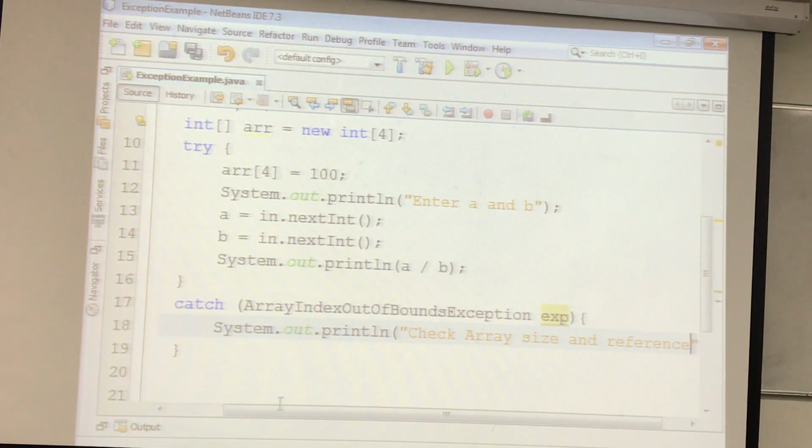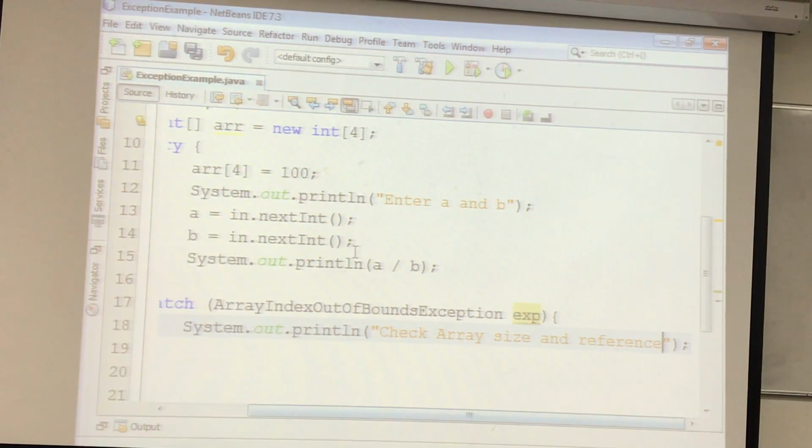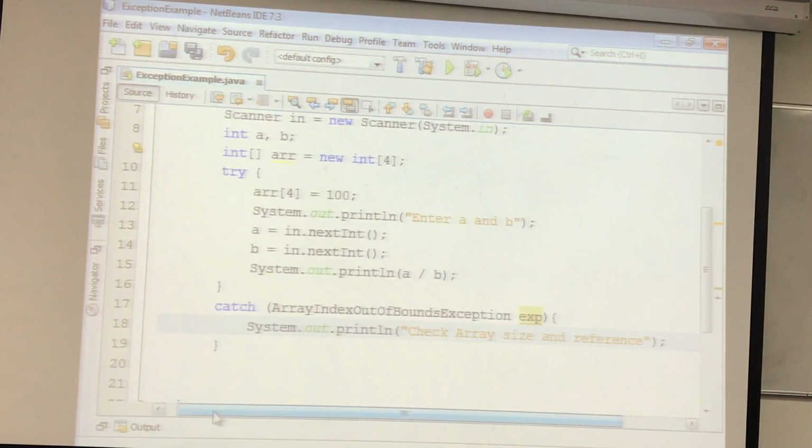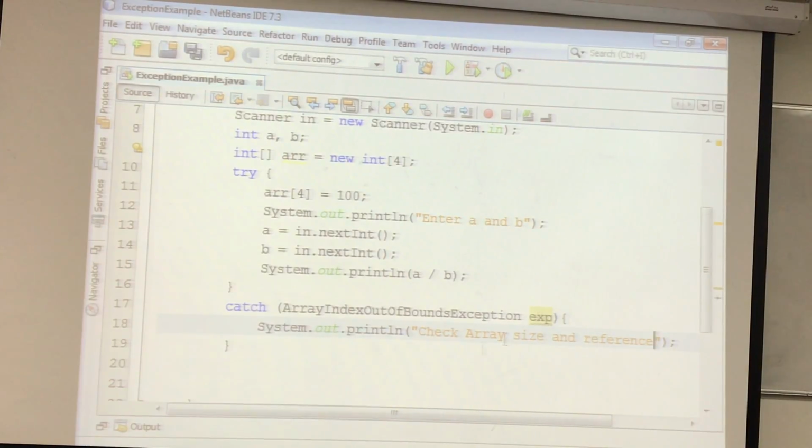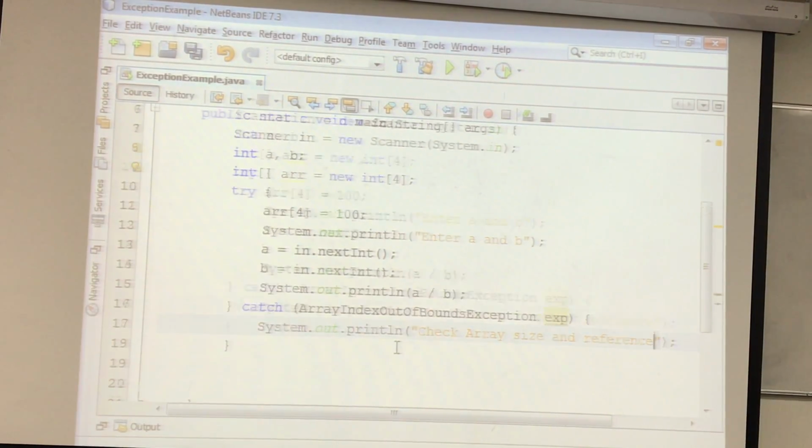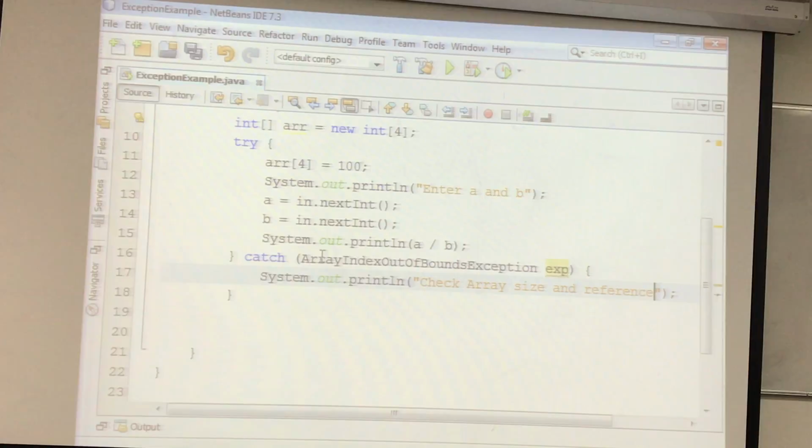So now when the exception occurs, your program will gracefully exit instead of crashing. So what we have done, we just put a try statement. We are saying, try this code, and if the exception occurs, of type ArrayIndexOutOfBounds, then go to the catch and display this message.